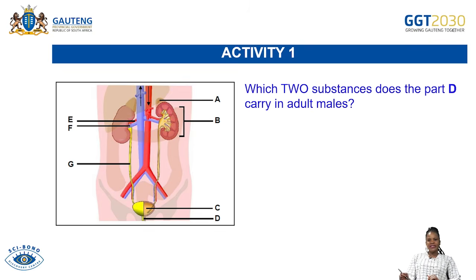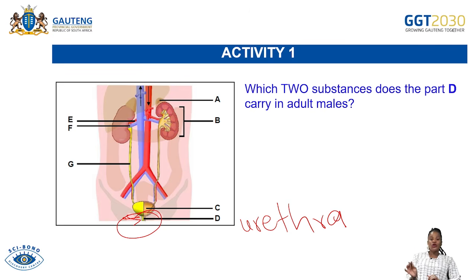Which two substances does part D carry in adult males? So what is part D? Here is our part D. We have labeled part D as urethra, not ureter. Ureter is this one, but they want to know which two substances the urethra carries in males. Do not be too excited and set your own question.